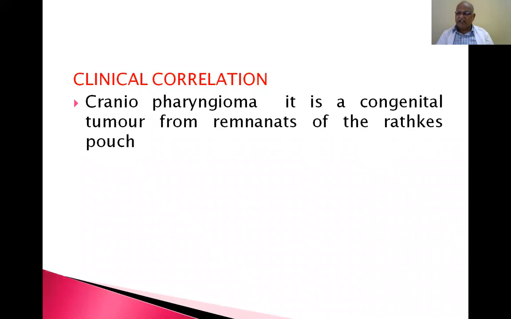You can divide all the nuclei of the thalamus into specific nuclei, non-specific nuclei and intralaminar nuclei. What are their afferent connections and efferent connections? What is the function of the thalamus? It is the main principal gateway of all modalities of sensation except the olfactory. Then the hypothalamus: what are its functions? The hypothalamus is nothing but a group of nuclei. What are their afferent and efferent connections? And what are the functions of the hypothalamus?